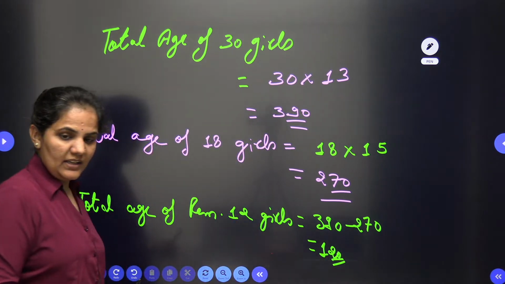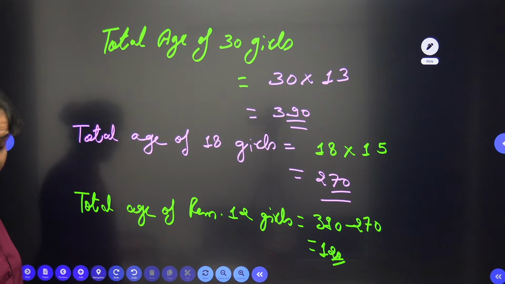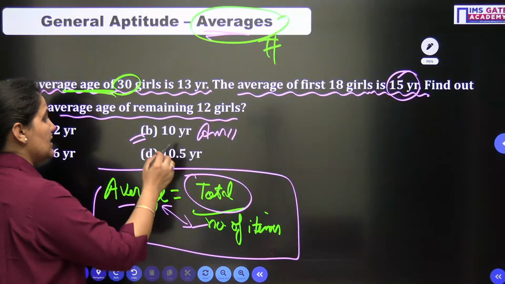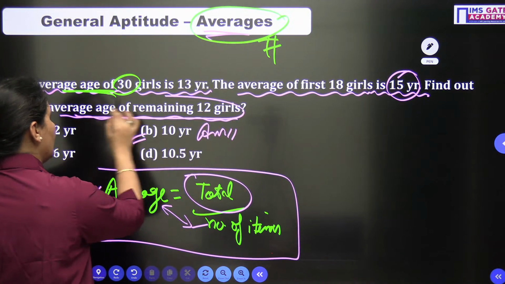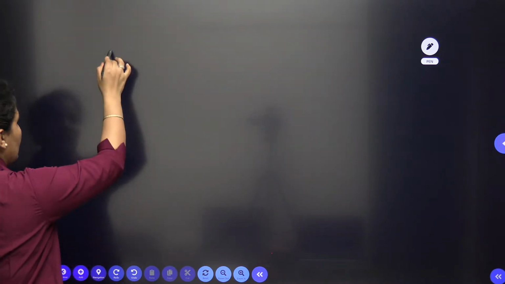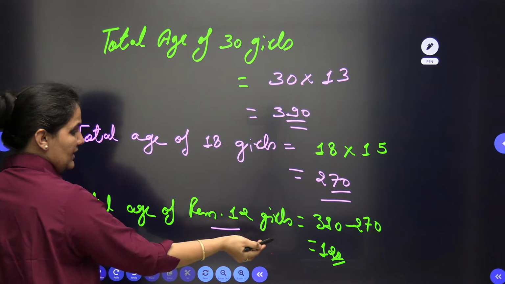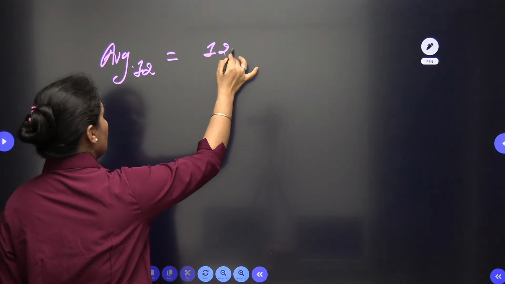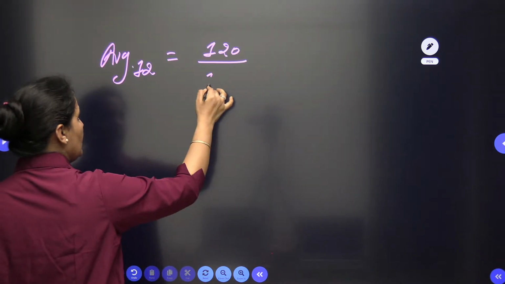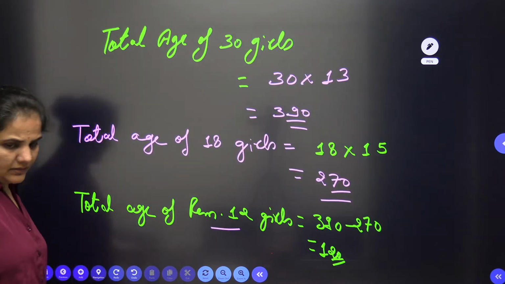So 120 is the total age of 12 girls. We need to find out the average. So how to find out the average? The average of 12 girls will be their total, 120, divided by the number of girls, isn't it?